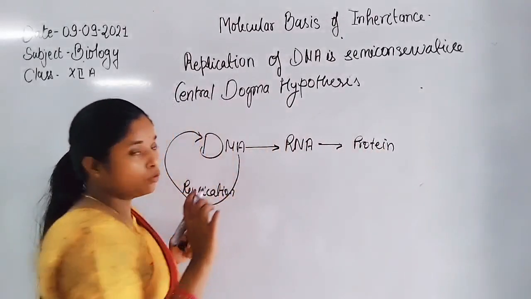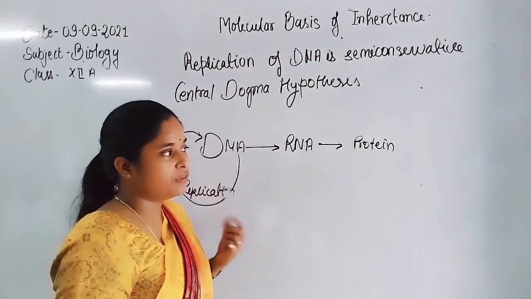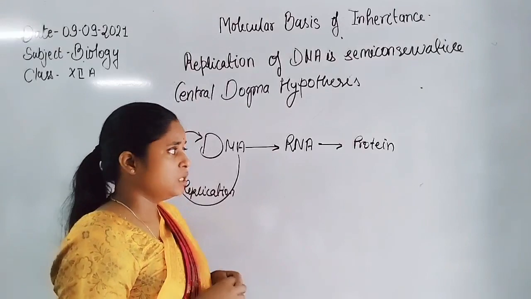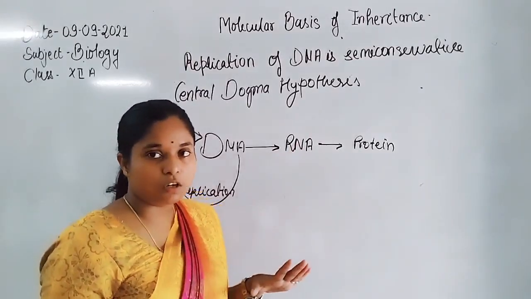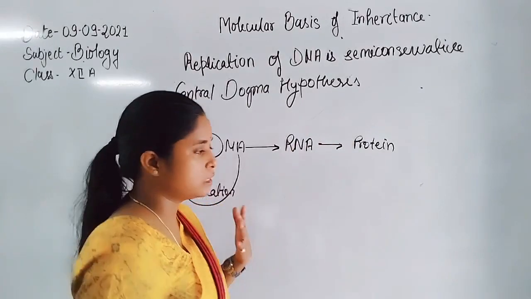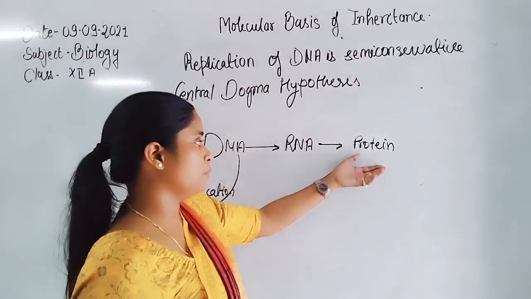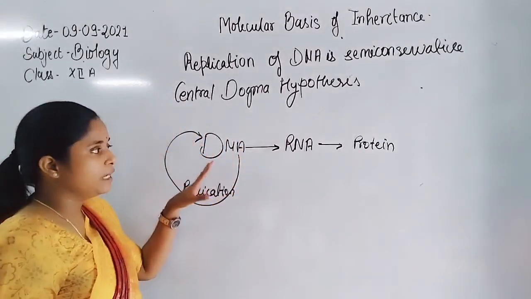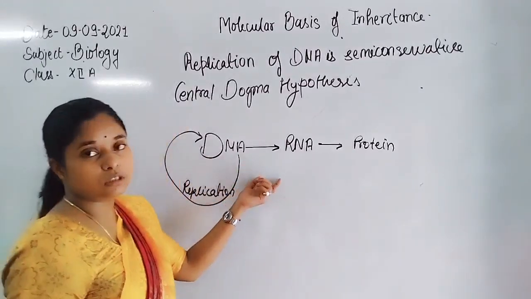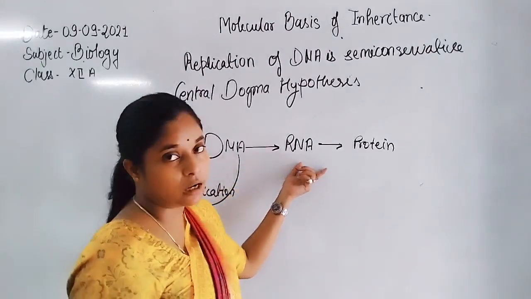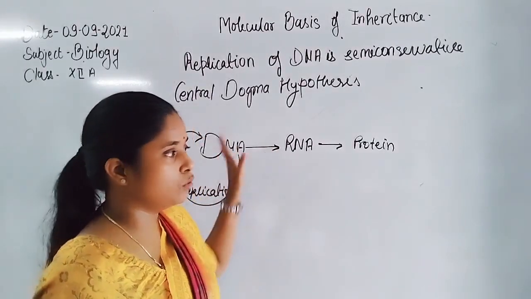If we are going to synthesize a protein, whether an enzyme or a hormone, it is a protein which undergoes certain modifications. Whenever protein synthesis occurs, the DNA undergoes transcription. There is formation of single-stranded RNA. All the codes present on the DNA that are required for protein synthesis are coded on RNA.